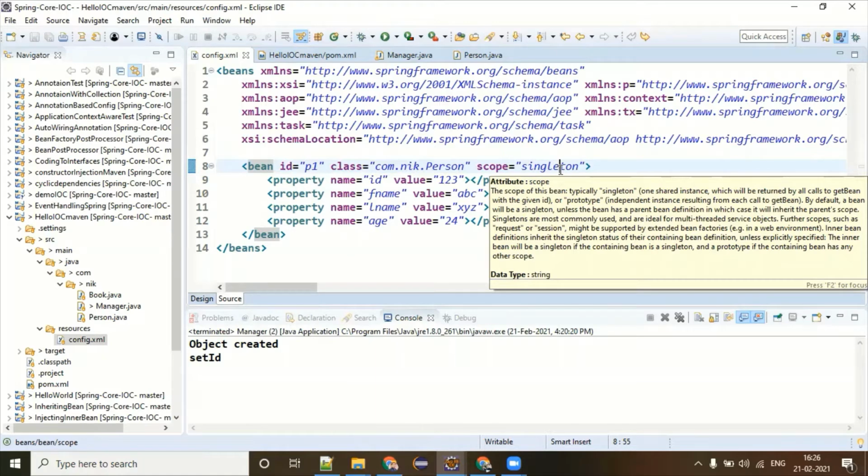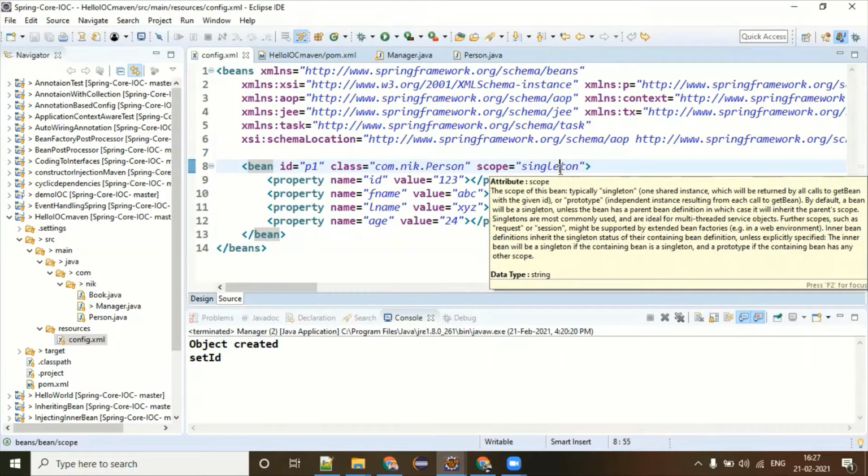The difference is there a bit, because when you are dealing with XML, it needs to be parsed, either using the DOM parser or the SAX parser, doesn't matter. But XML is a different set of programming or syntax which needs to be parsed, and when parsing is happening, it is quite costly. But when it is annotation based, it is completely Java based. It's a Java class which has all these things. So your compiler and your JVM are much more familiar with Java code. That is the reason you will feel quite better performance with annotations rather than XML.